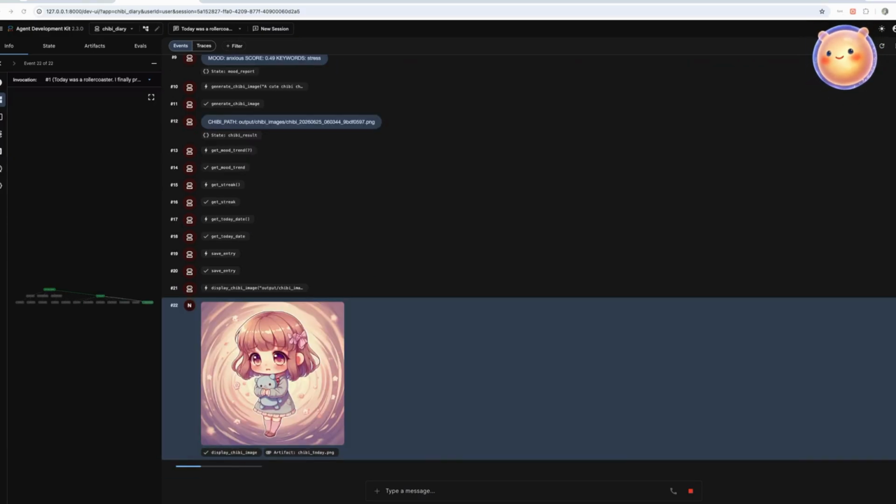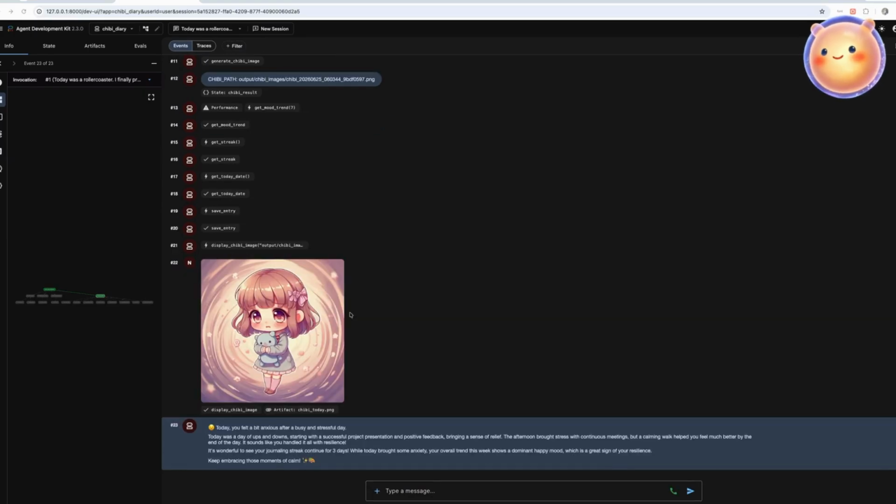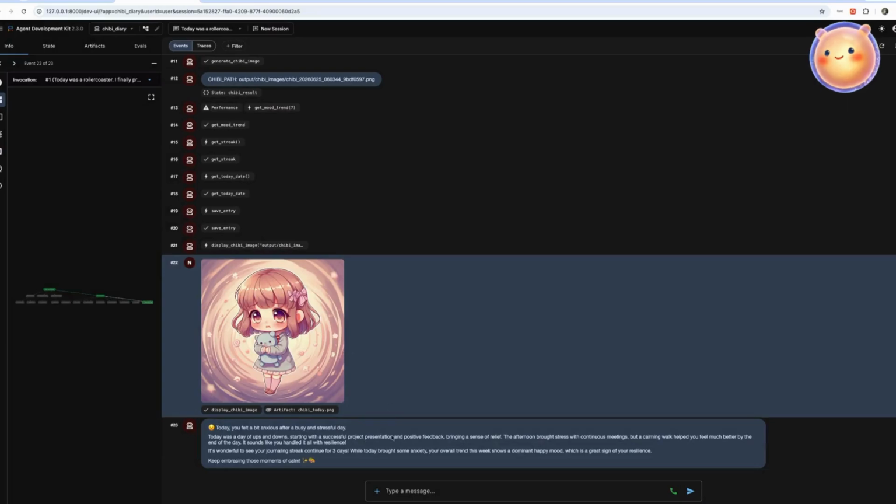Here's the generated chibi, a small illustrated character that captures the emotional tone of today's entry. This is a real Imagen 3 output, not a placeholder.